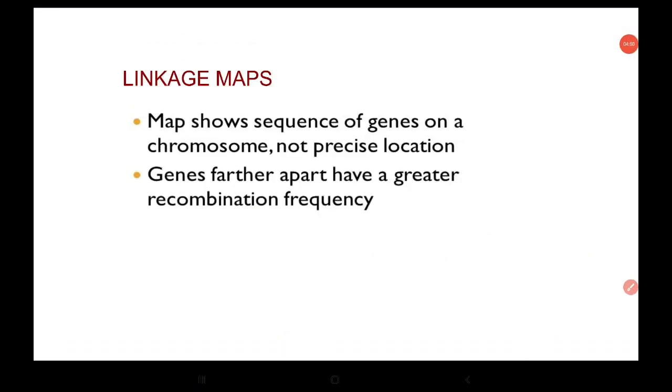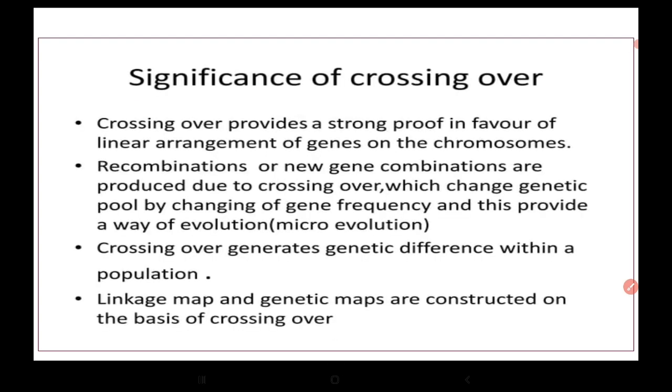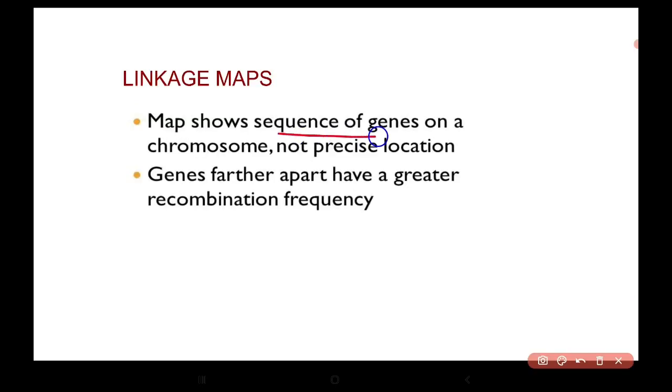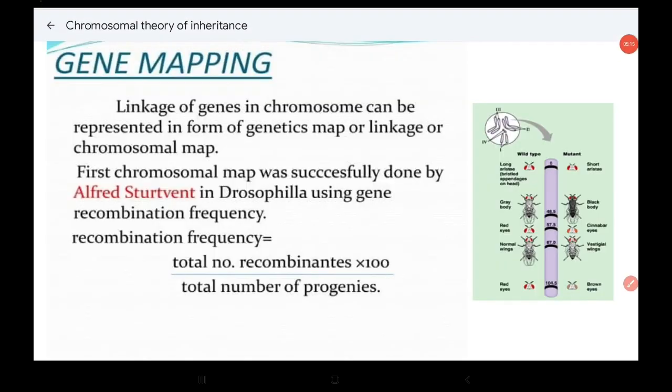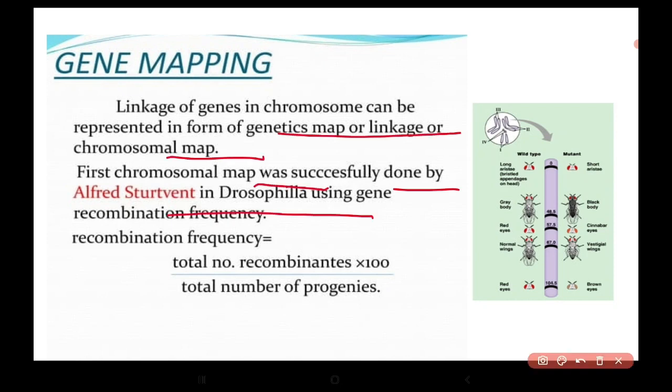Now what are linkage maps? Maps that are also known as chromosomal maps. They show the sequence of genes on the chromosomes. Genes that are further apart have a greater recombination frequency. So linkage of genes in a chromosome we can represent in the form of genetic maps or linkage maps, or chromosomal maps.